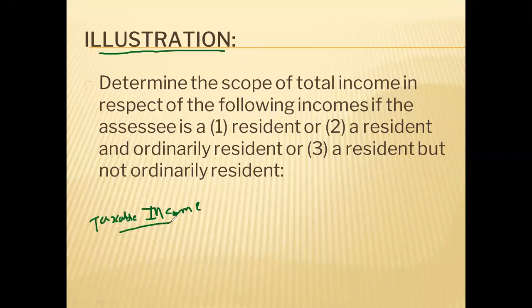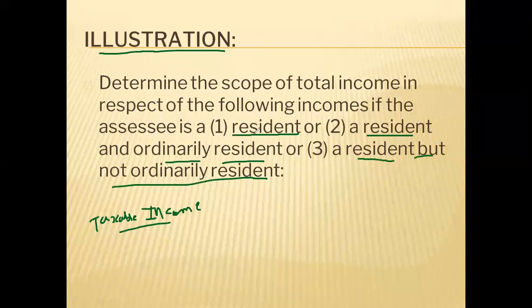Three different situations will be given to you, and each situation is independent of each other. First, if you assume that the individual is a non-resident in India, then what will be his total income on which he has to pay income tax? If an individual is a resident and an ordinary resident also in India, then what will be his total income? If an individual is a resident but is not ordinarily resident in India, then what will be his total income? So on the basis of these three different situations, you will have to calculate the total income of an individual.